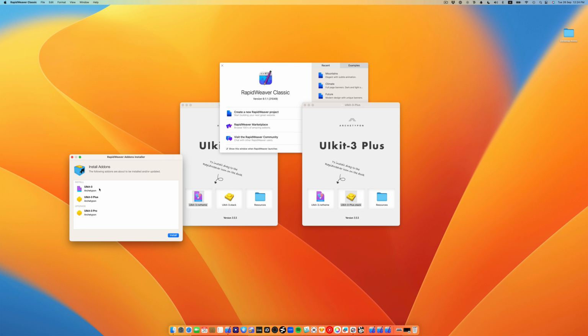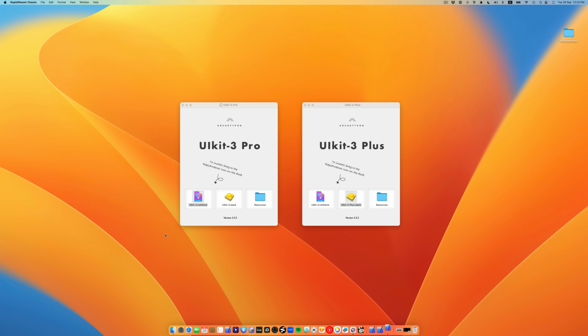Now the package is ready to install, and click on the install button. Installation is ready. Now relaunch RapidWeaver.